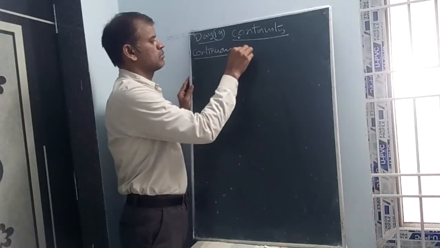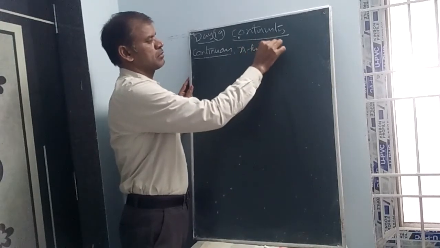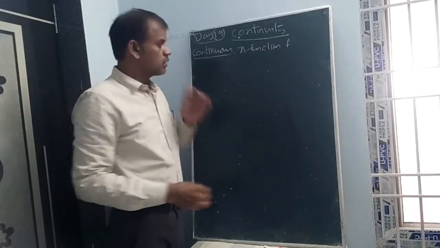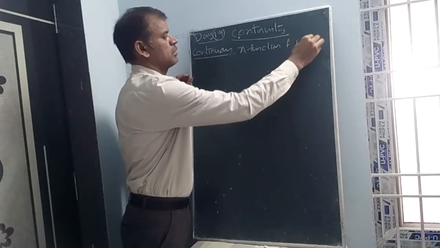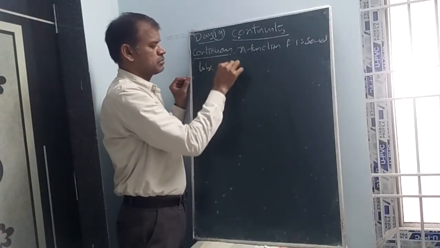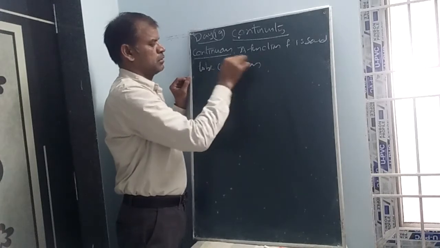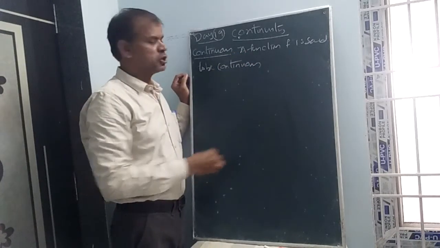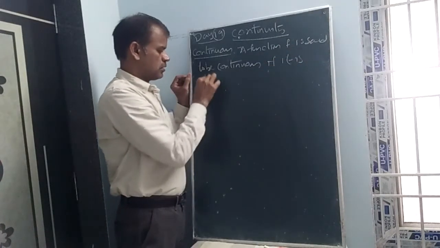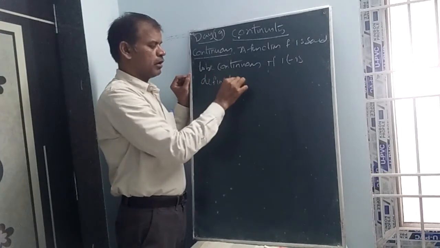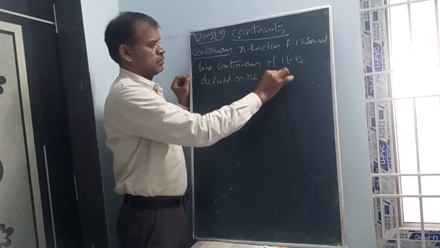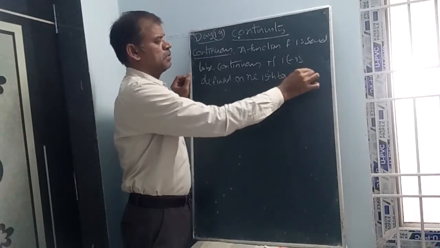The function f maps anything, depending upon the domain.